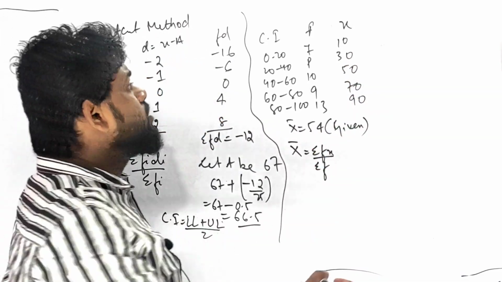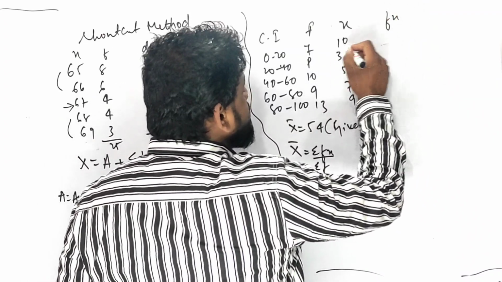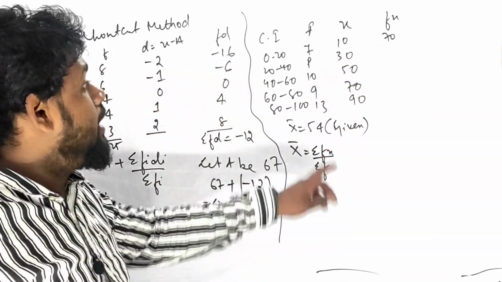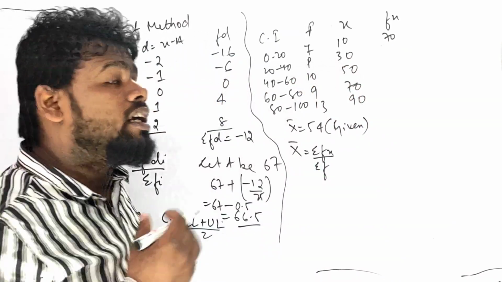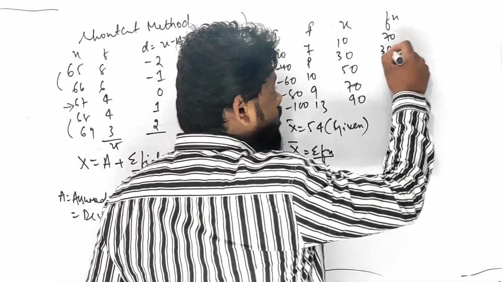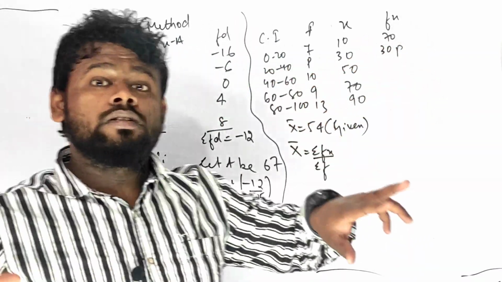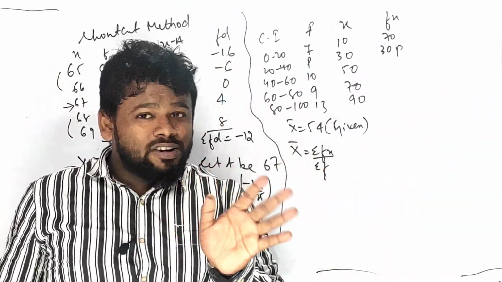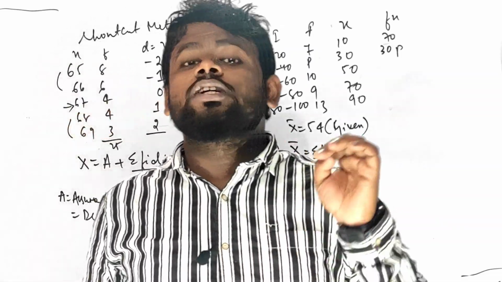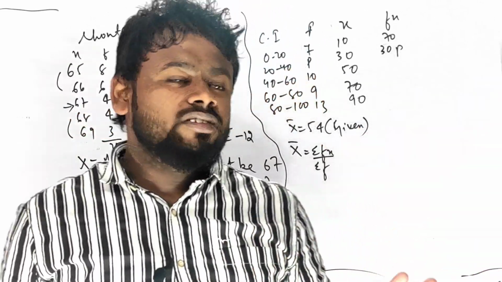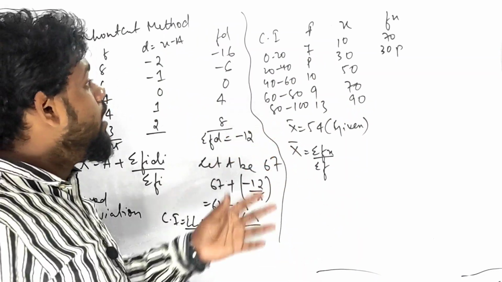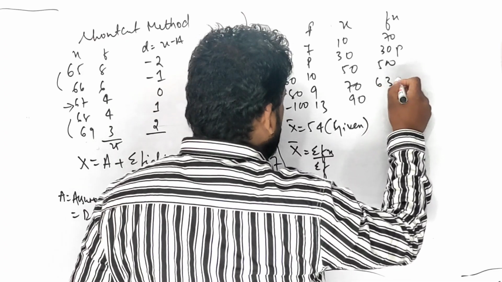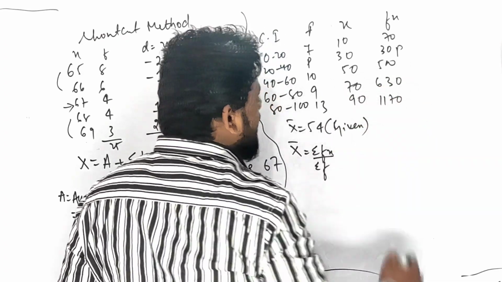Now summation of fx. Let us do summation of fx. That is 10 into 7, that is 70. यहाँ पर देखो थोड़ा गड़बड़ है. यहाँ पर p is given, 30 is given. What are you going to do? 30p. Very interesting. Please understand this pretty well. Very important. ऐसे टाइप का सवाल आता है एग्जाम में. And whatever I told before, they are not going to come in your exam. Don't ever think that ICSE is going to ask easy questions. You will get this type of problem. 10 50 500 बना यहाँ पर, 9 7 630, and over here 1170 is the answer.